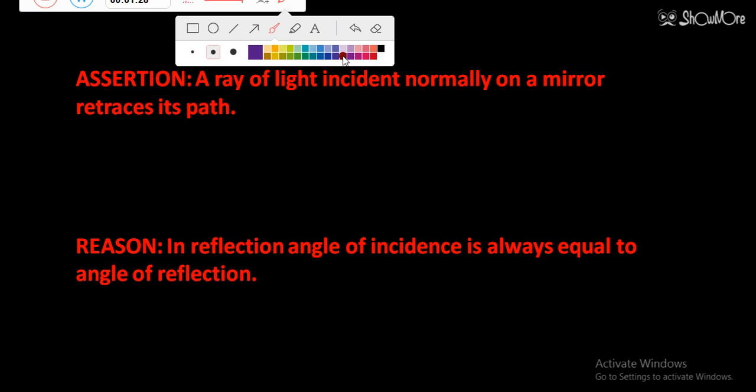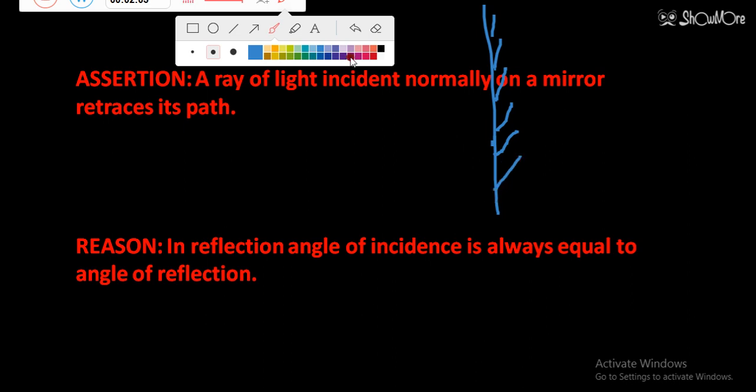The first question is, a ray of light incident normally on a mirror retraces its path. This is the assertion. Let's suppose this is a plane mirror, and this side is polished. When a ray of light is incident normally, it makes an angle of 0 degree with the normal.